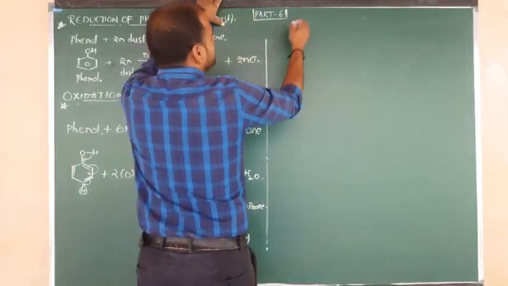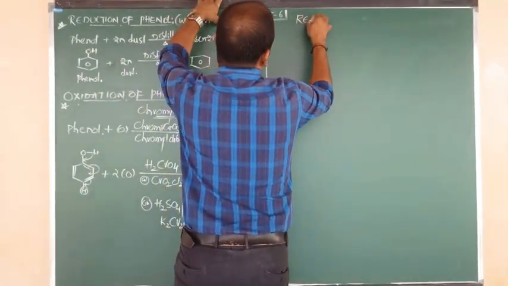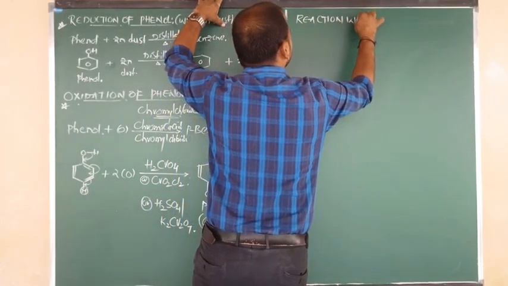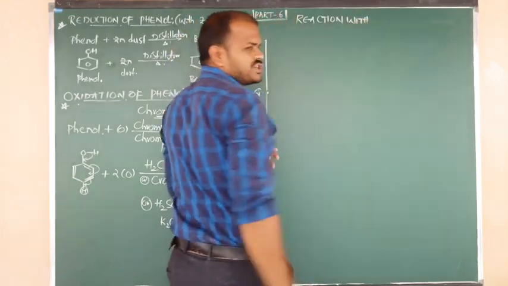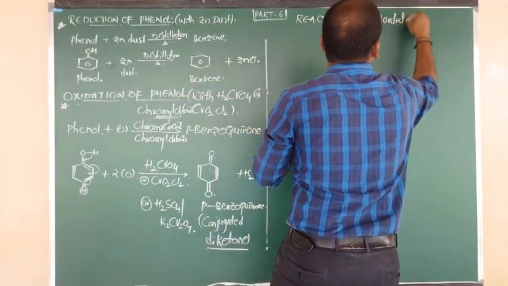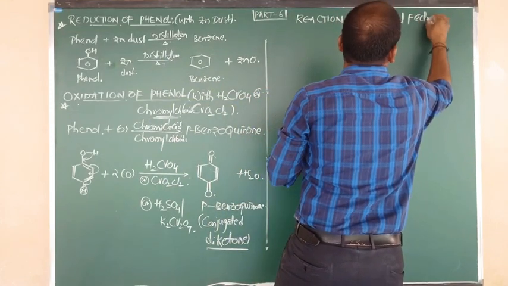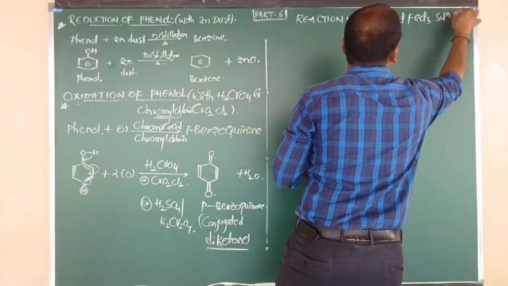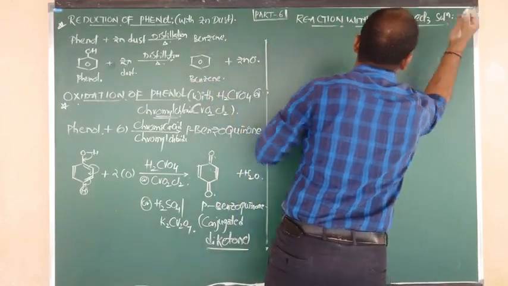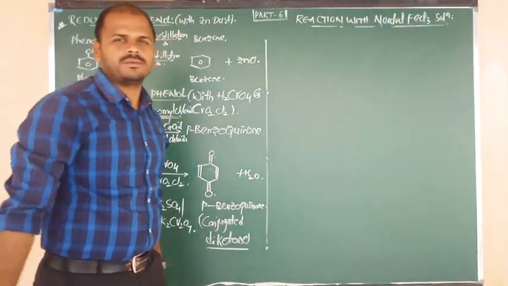How do phenols react with neutral FeCl3 solution? How does phenol show reaction with neutral FeCl3 solution?